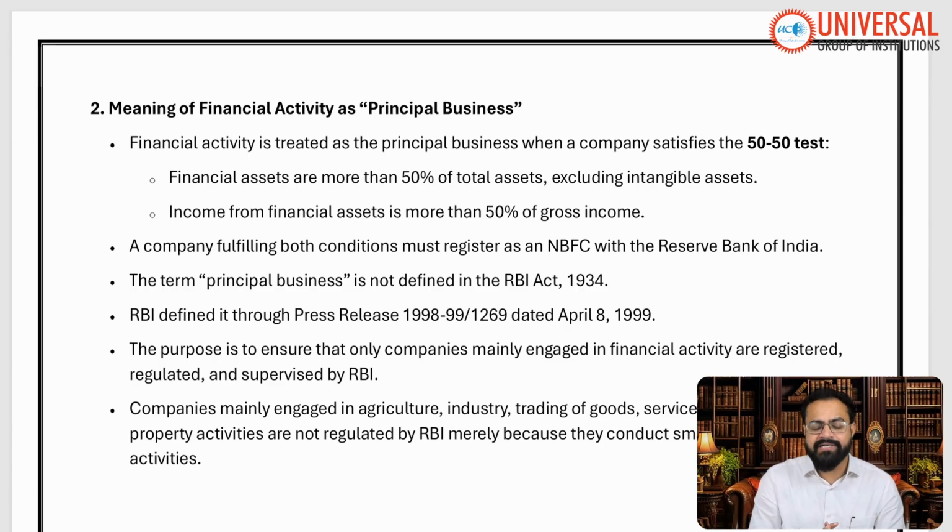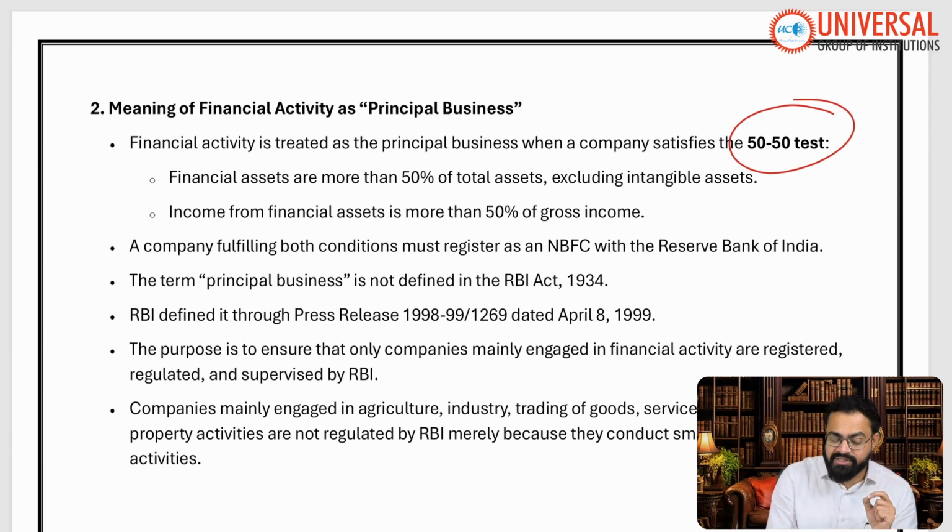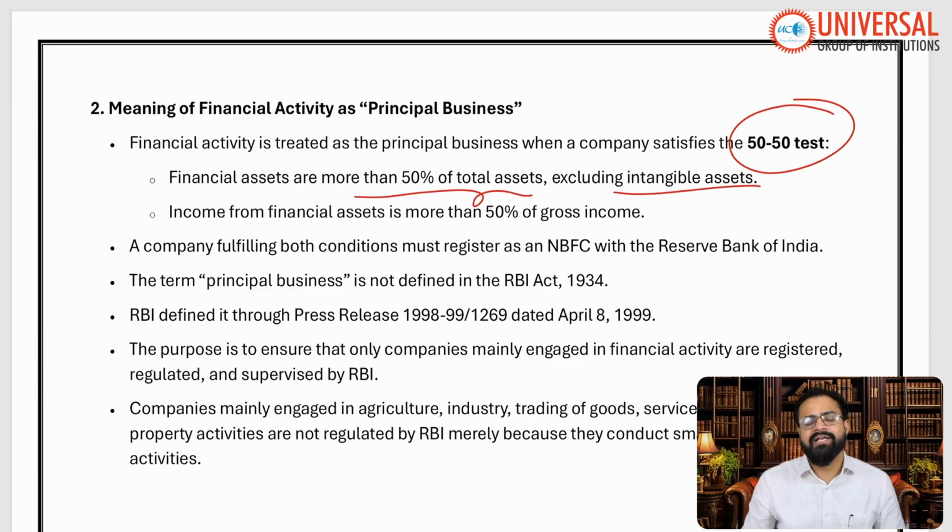What is the 50:50 test? The first 50 refers to the financial assets. The financial assets of the company must be more than 50% of the total assets, excluding intangible assets like trademark, goodwill and patent. So excluding these intangible assets, more than 50% of the total assets has to be financial assets, that is lending or investment in debentures and bonds.